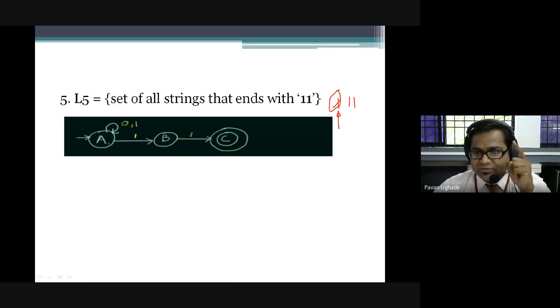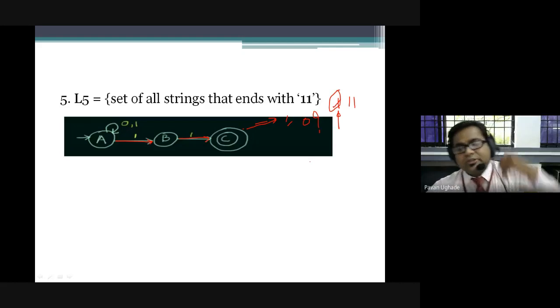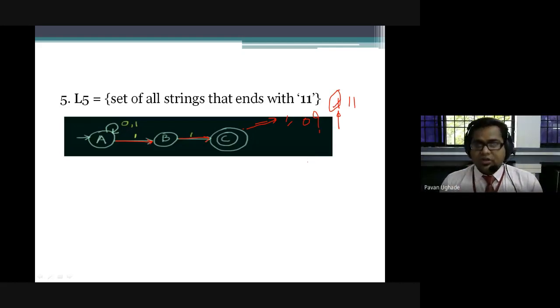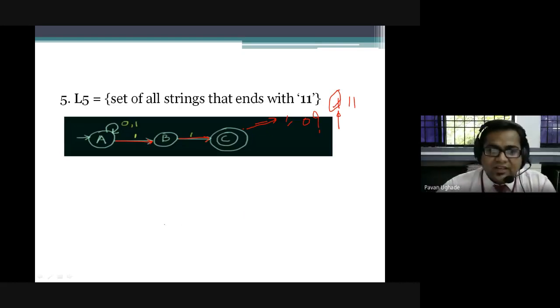So any combination of zeros and ones and ends with one one, so process over one and move from that state to another state over one, and you are reaching the final state, right? Ends with one one. Even here I'm not giving any transition over zero. That is why it is an NFA. If it would have been a DFA, we would have thought of giving all the transitions over all the alphabets from one state, right? That's how we design an NFA.